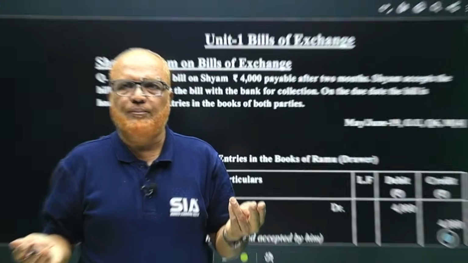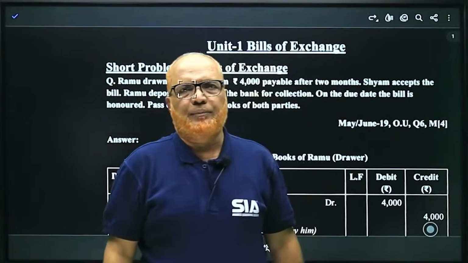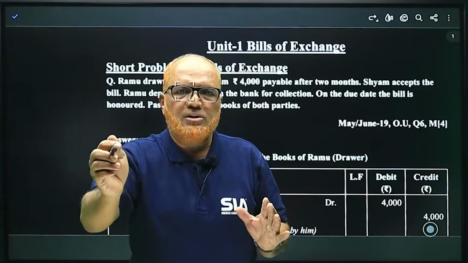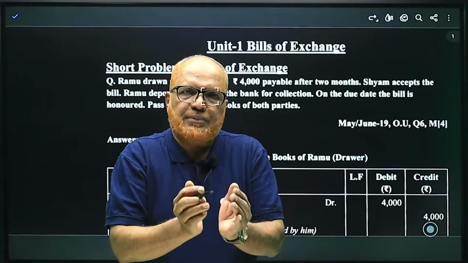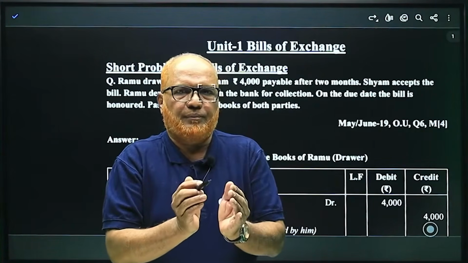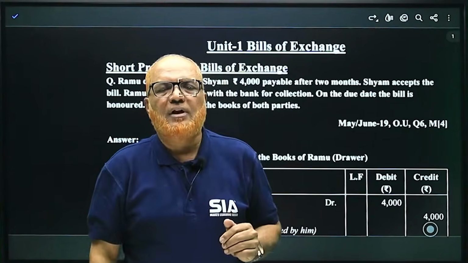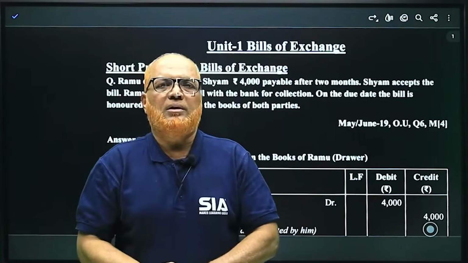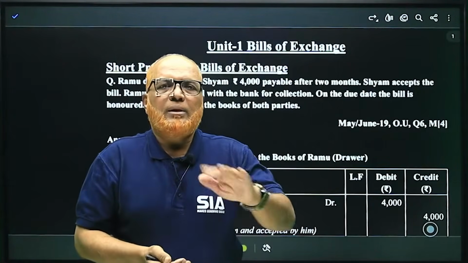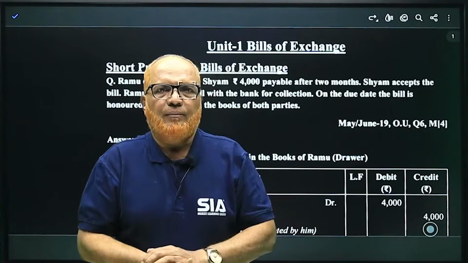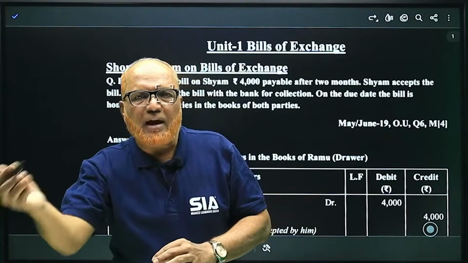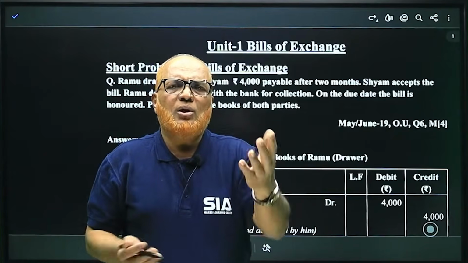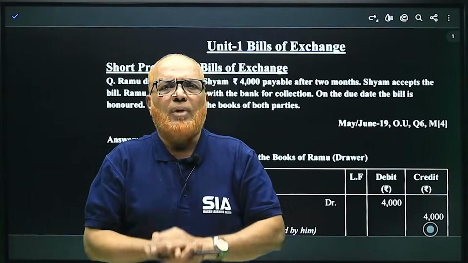In this unit number 1, short problems will be asked regarding the journal entries when the bill is drawn and accepted and kept with himself. That means the drawer has kept the bill with himself. Bill is drawn, accepted by B, and the bill is discounted with the bank. What is the entry? When the bill is endorsed, what is the entry? When the bill is sent to bank for collection, what is the entry? So in this way, some 2-3 entries you have to write. 2 entries only, you will get 4 marks.